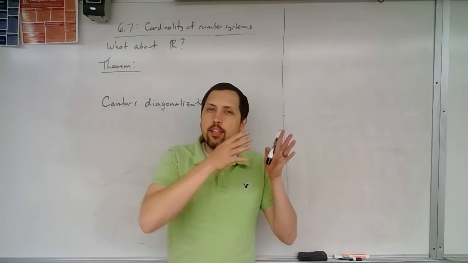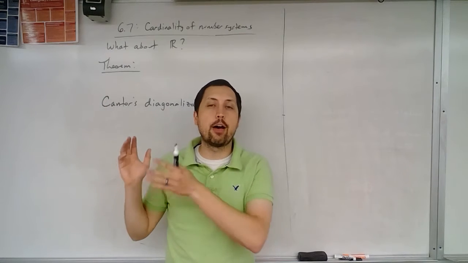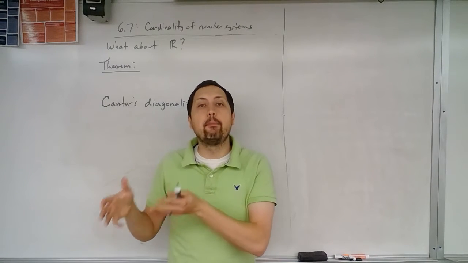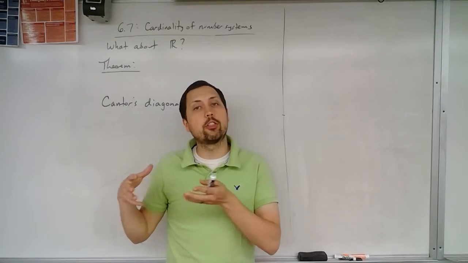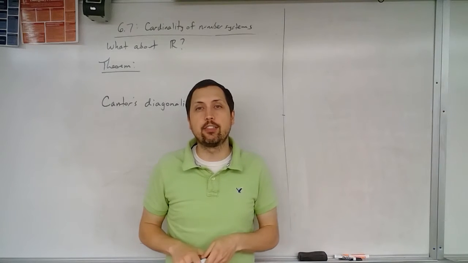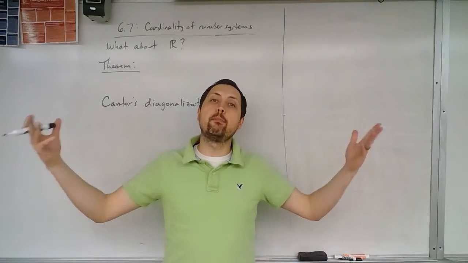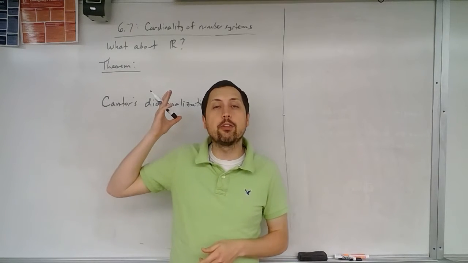So we talked about the natural numbers, we talked about the integers, we talked about variations of those. We now talked about the rational numbers being countably infinite, being the same cardinality as the natural numbers. And we also saw algebraics, that if we add in a whole bunch more, we still get the same cardinality as the natural numbers. So let's now jump up to maybe the next largest set of numbers that you're used to working with, and that's the set of all real numbers.